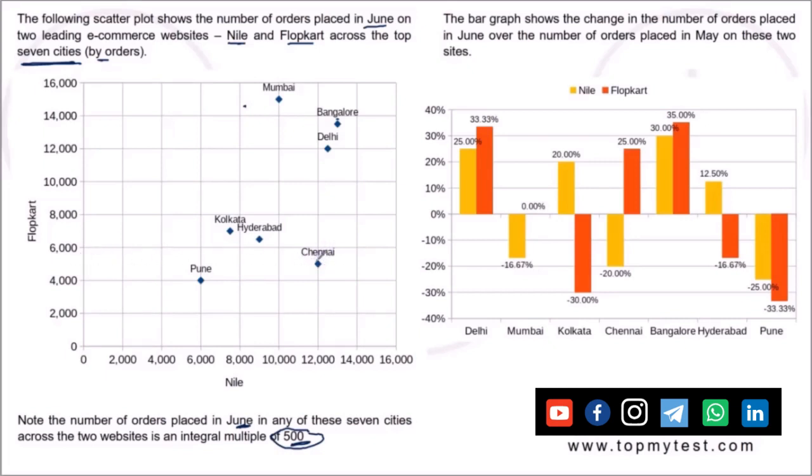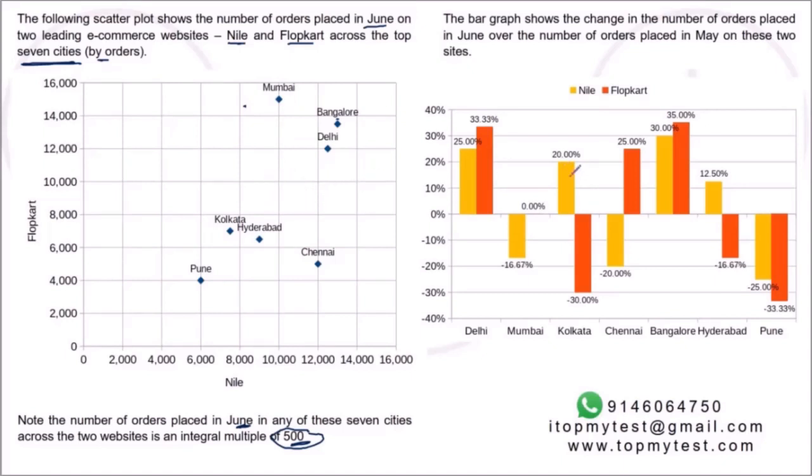Chennai has to be 5,000 for Flopkart and 12,000 for Nile. Similarly, Hyderabad has to be 9,000 for Nile and 6,500 for Flopkart. Kolkata will be 7,500 for Nile and 7,000 for Flopkart. So you can actually tabulate these values reasonably easily. It should not be very difficult. Let's see what the bar graph shows you.